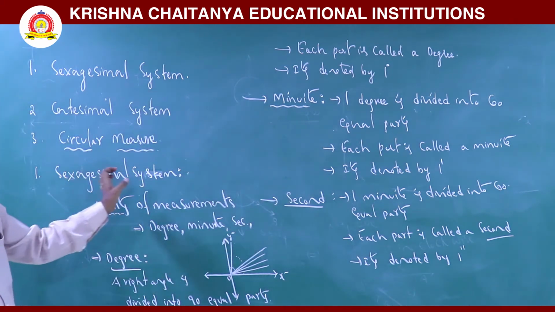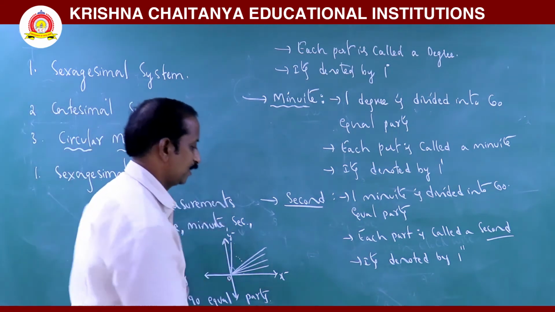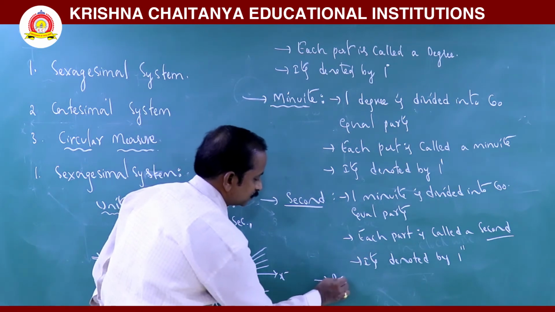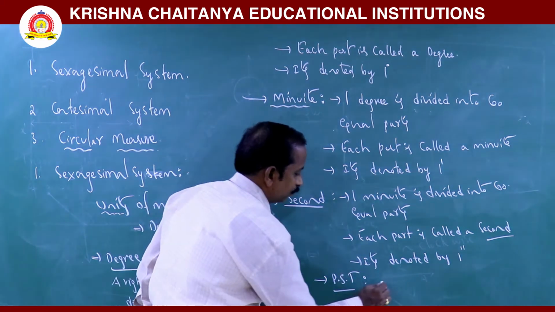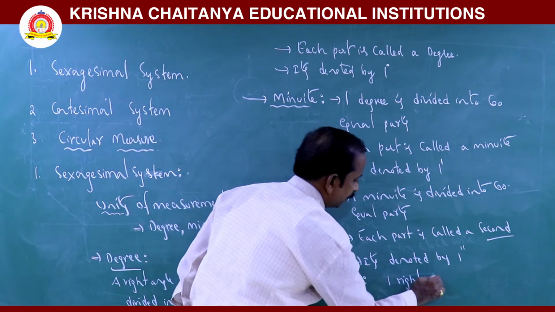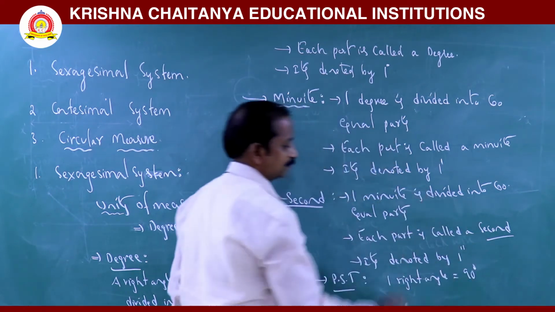For this hexadecimal system, for the problem solving trick, I can write some more simple words. One right angle is nothing but 90 degrees.